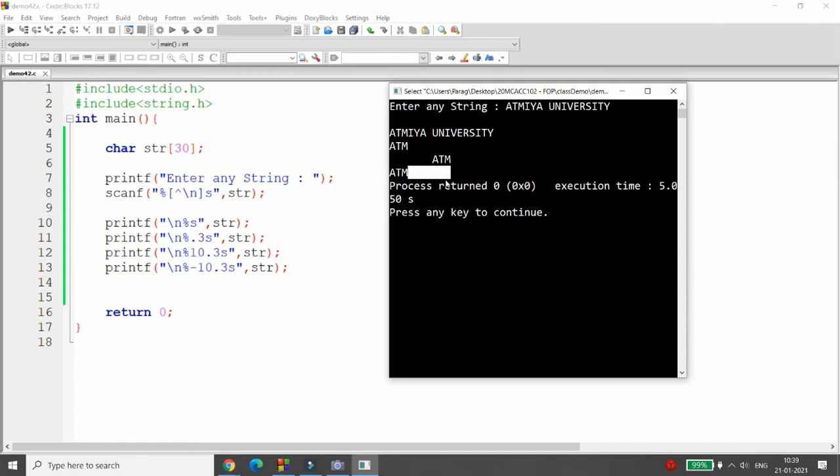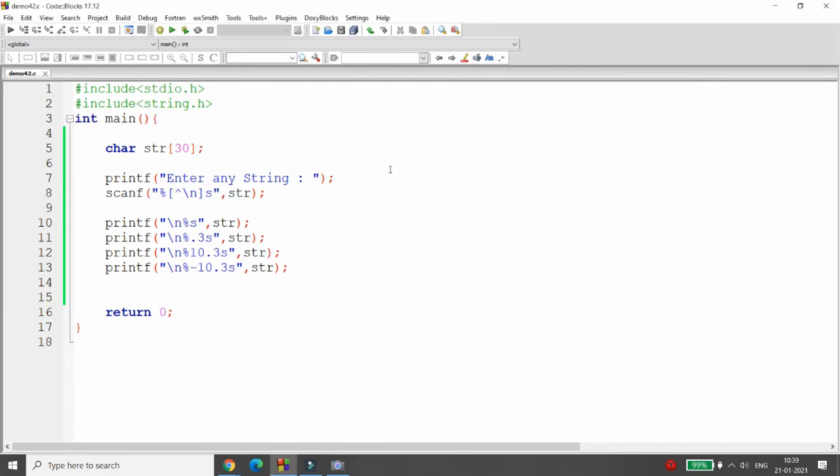If you are using the negative sign, then what happens? It will give you the right side padding. It means it will be the left justified string. So by default the strings are right justified. And if you want the string left justified, then you can use the negative sign. So whenever you use the negative sign, it will be left justified.